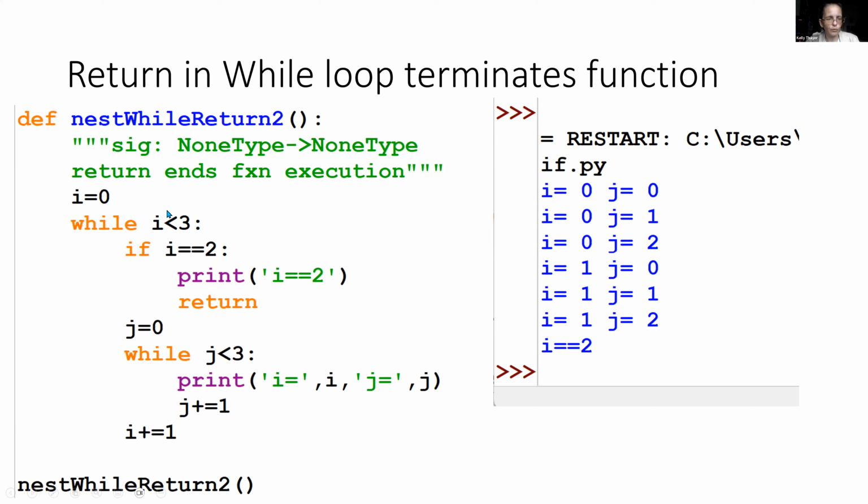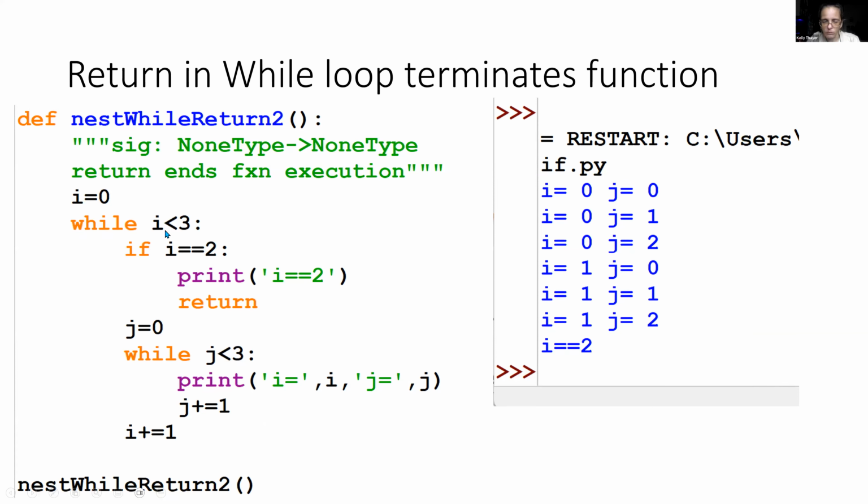So this will go through i equaling 1, right? And the inner loop will cycle through its 0, 1, 2 as before, because we're back to the regular while j is less than or equal to 3, right? So it'll cycle through 0, 1, 2. Then i will increment up to 1. In the loop, we'll cycle through 0, 1, 2. i plus equals 1 makes i equal to 2.